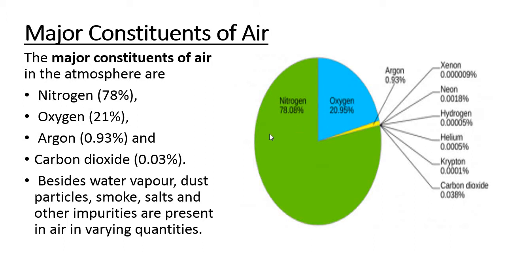Next is argon, 0.93%. And the rest, neon, hydrogen, helium, krypton and carbon dioxide, that is 0.03%. Besides this, water vapor, dust particles, smoke, salts and other impurities are present in air in varying quantities.